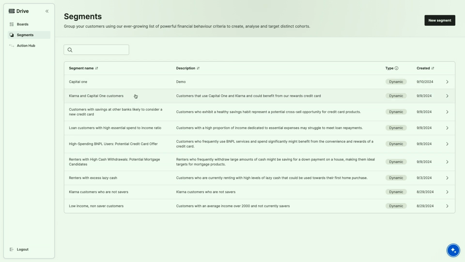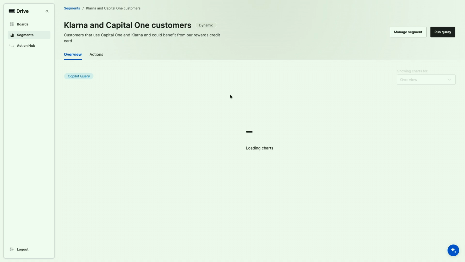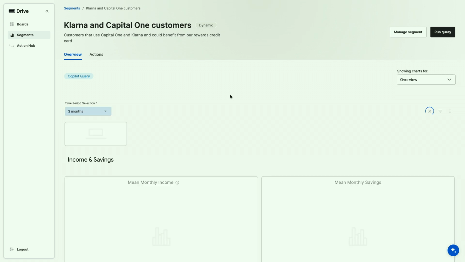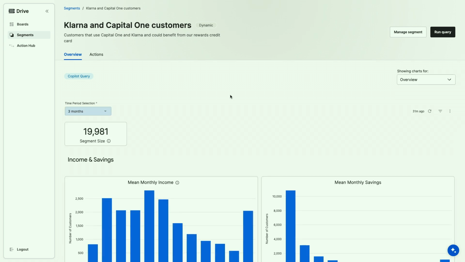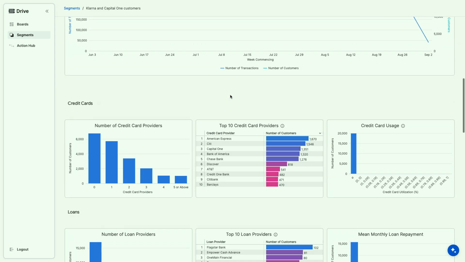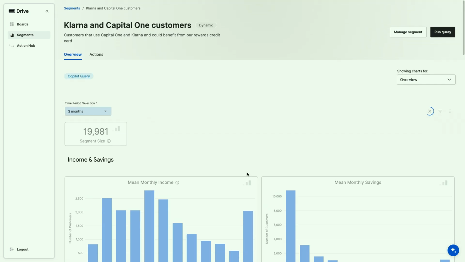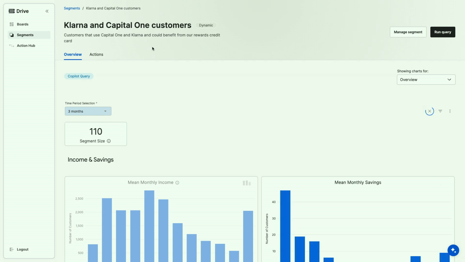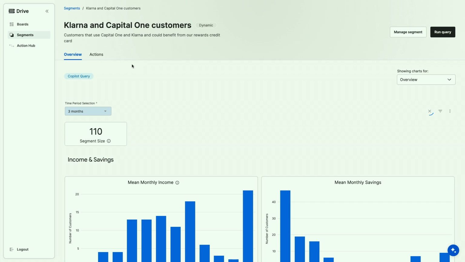So again, let's go look at Klarna and Capital One customers. Look at this segment. I can go and understand a little bit more about this segment, see how they're spending, see if there's anything unique about their data set. So that's great. That's some analysis. We've done a job that would take a data analyst maybe weeks to do in a couple of seconds.